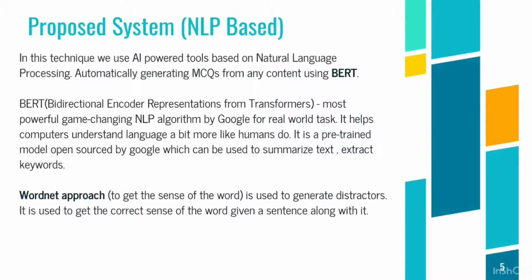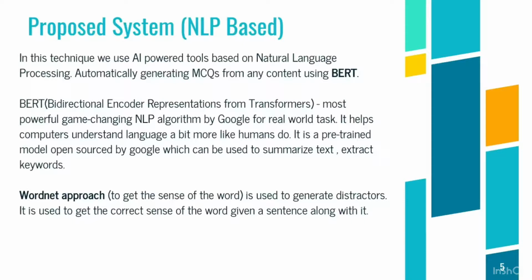Our proposed system is NLP based. In this we are using AI powered tools based on natural language processing. We are using the BERT algorithm, which is the most powerful, game-changing NLP algorithm, used by Google for real world tasks. It helps computers understand language a bit more like humans do. It is also a pre-trained model, open sourced by Google, which can be used to summarize text and extract keywords.